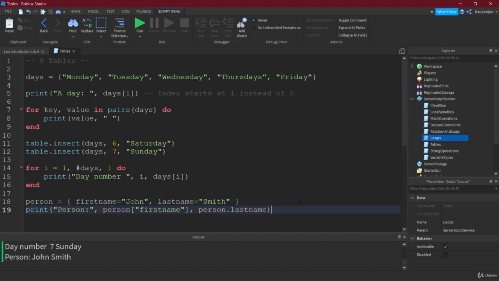Right, and that is basically it with tables. So this might be a little bit confusing. This is definitely a little bit more involved. I definitely advise you to play around with this a little bit. Just make a table, look at it a little bit, put in a few different values, assign it a few different key and value pairs, and just play around with it a little bit. I'm of course always here to answer any questions if you have them. And yeah.